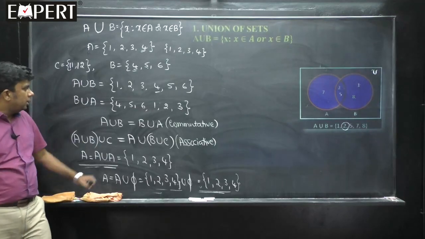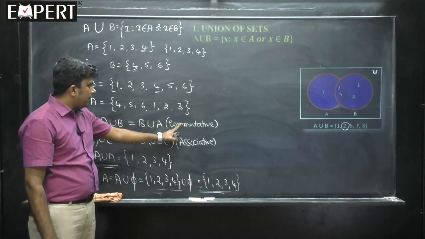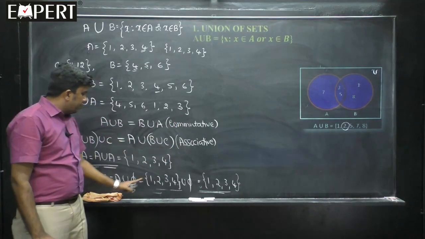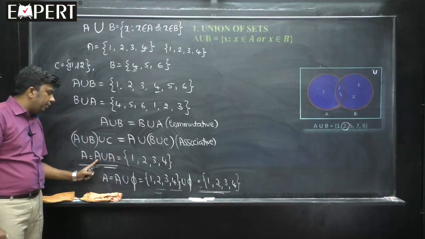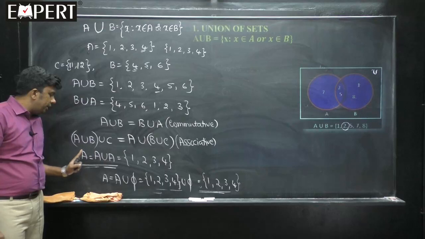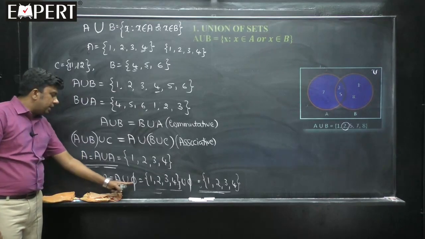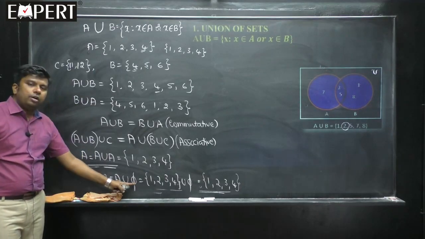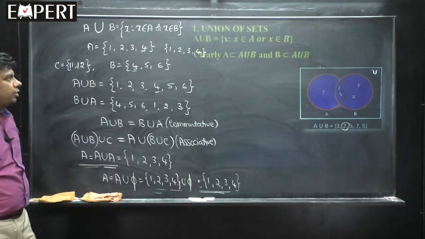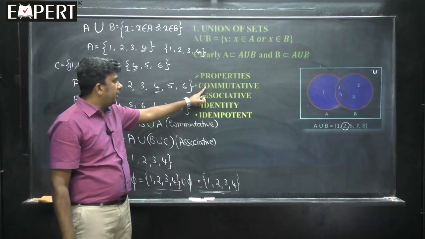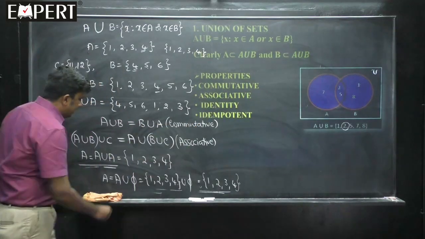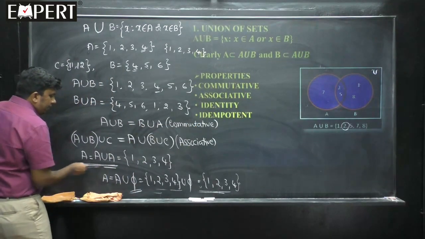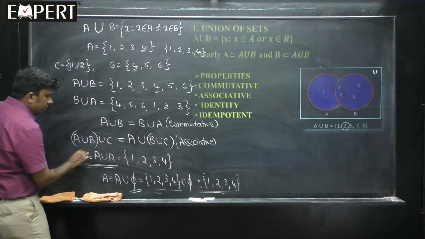Okay? So, it satisfies the commutative law, associative law, then the identity also exists, and the idempotent law. This is called the idempotent law: A union A is always equal to A. Identity exists for sets. So, students, the properties are commutativity, associativity, identity and idempotent. This is identity, this is idempotent. A union A is always equal to A.